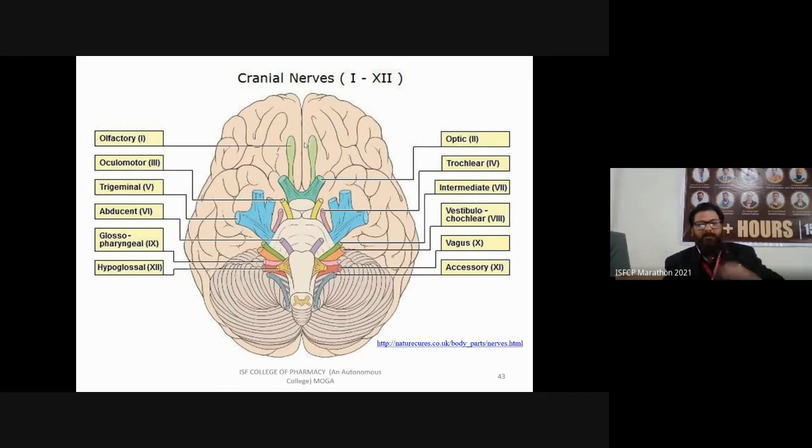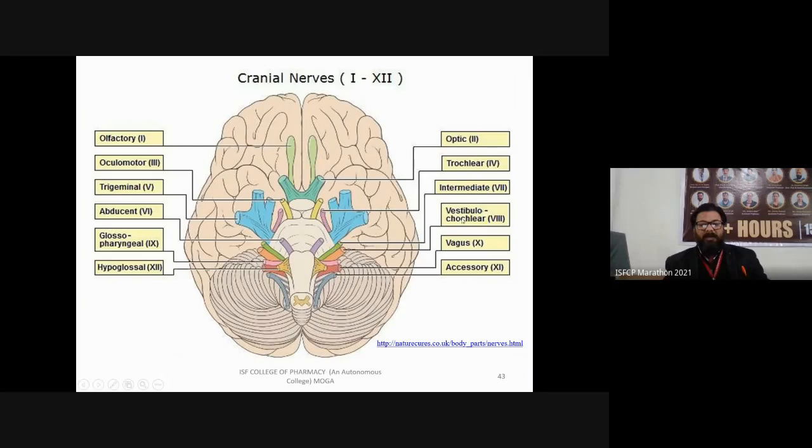So first is olfactory. Second, this is your optic. Below the optic there is a cranial nerve that is your oculomotor. Then below the oculomotor, this purple one is your trochlear nerve. And then there is the trigeminal. Why do we call it trigeminal? Because it is further divided into three branches. Then there is the sixth, that is your abducens. The seventh is your intermediate.